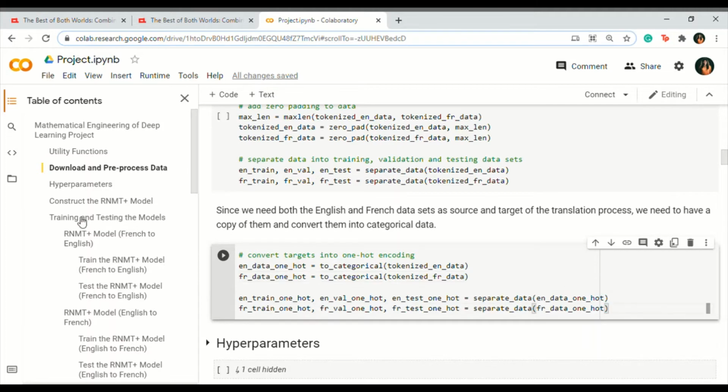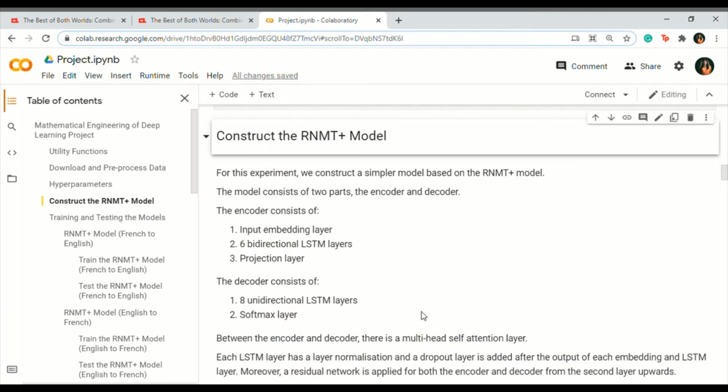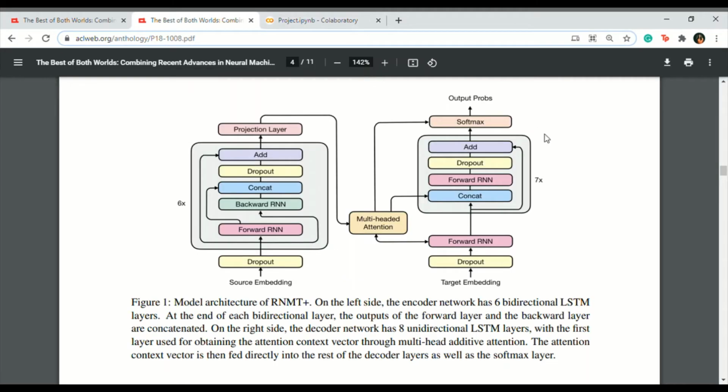Next, we will look at the model class we created using Keras. The RNMT Plus model follows the encoder-decoder model. In our model, we use 6 bidirectional layers for the encoder and 7 forward layers for the decoder, all of them using long short-term memory recurrent neural networks. This is how the model works.